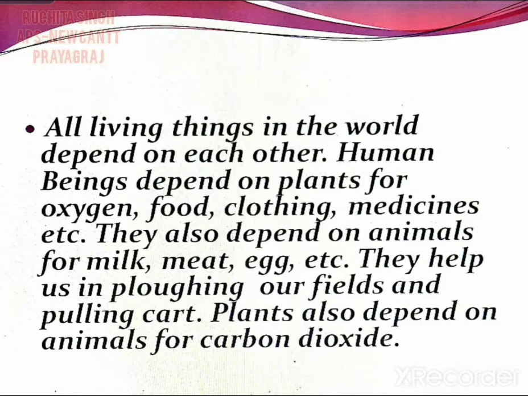Then we also depend upon animals for milk. Yes, I'm very sure you all drink milk. So who gives us milk? Yes, animals. We get milk from animals. Then meat, egg, etc. And the animals also help us in plowing our fields and pulling carts also. Animals, on the other hand, depend upon plants for their food. And not only animals, plants also depend upon animals for carbon dioxide.